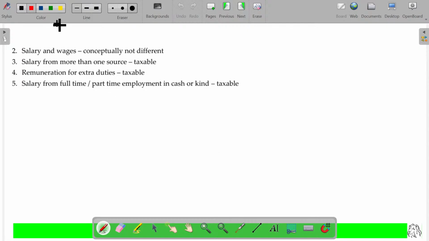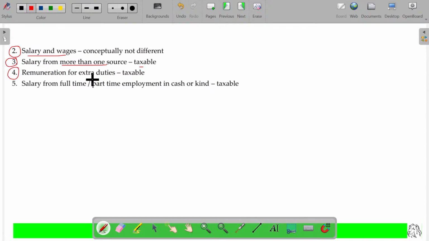Next, salaries and wages are conceptually not different. Don't get confused with the different terms, salary, wages, whatever the term may be; both are the same and taxable under the salaries head only. Salary from more than one source will also be taxable. Say I work day long for Mr. X, and in the evening part time I work for B. The salary I get from the day work as well as the evening work will both be considered as salary only. So you can get salary from two or three employers, and it will be considered as salary taxable under that head.